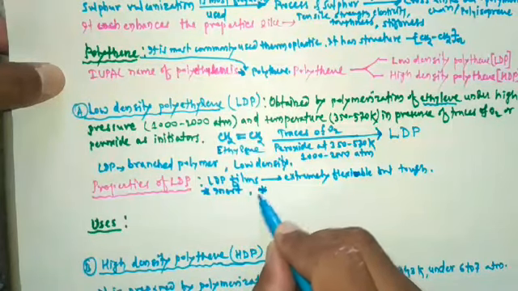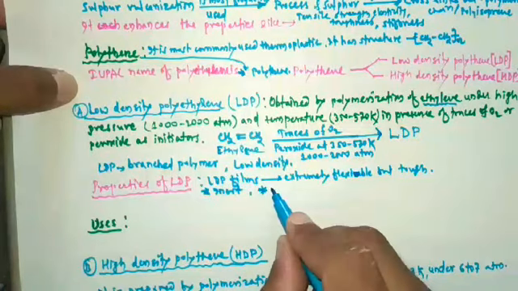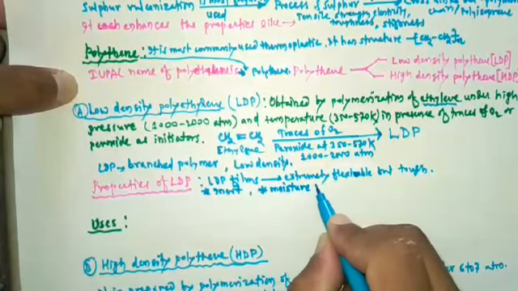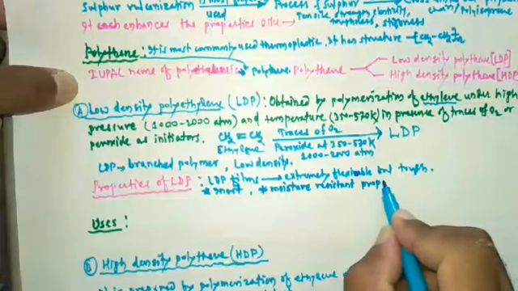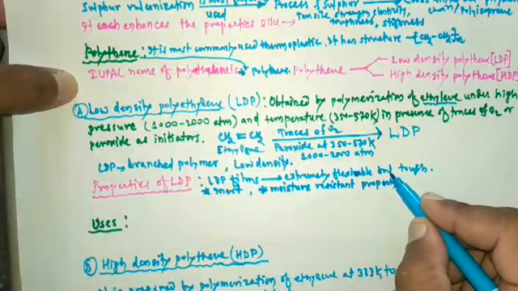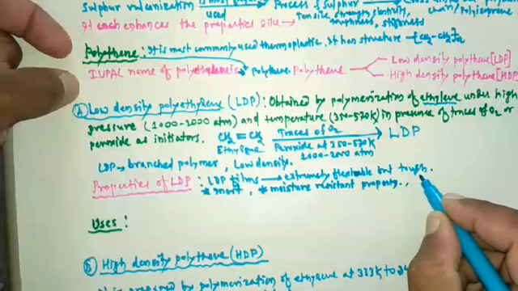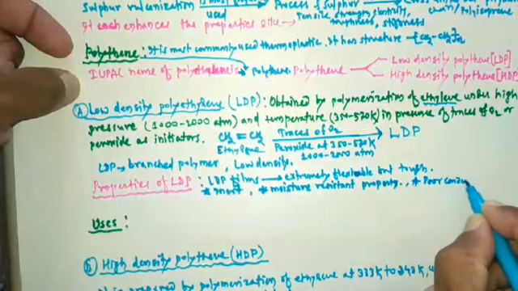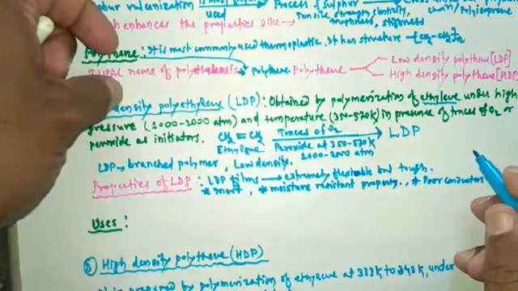Then the next property is that LDP is moisture resistant, or it has the moisture resistance property. This is the next property. Then LDP is a poor conductor of heat and electricity.